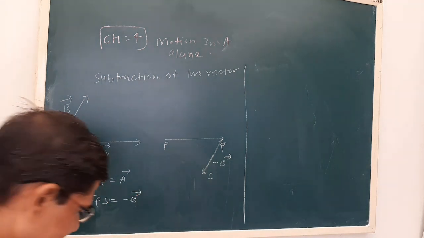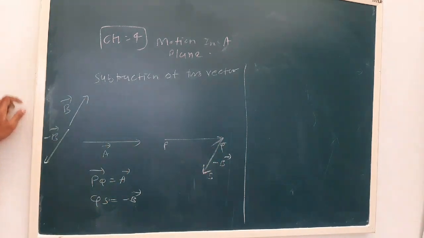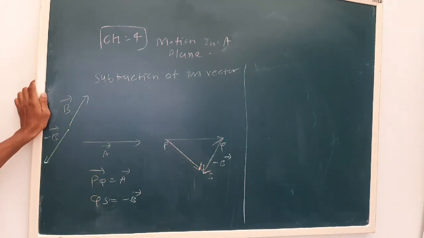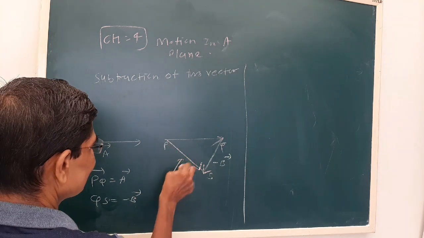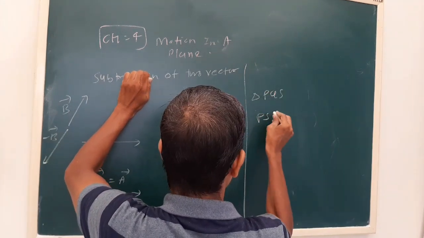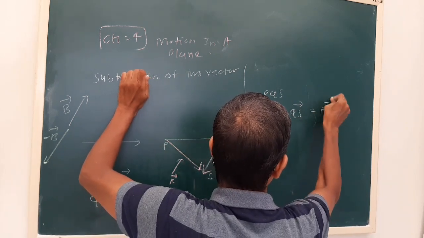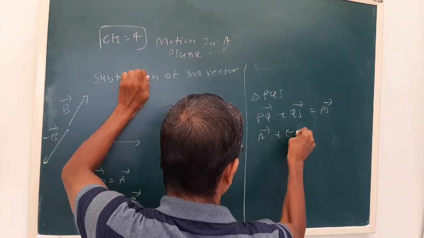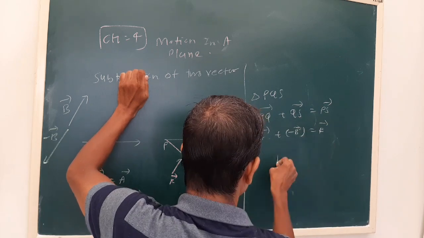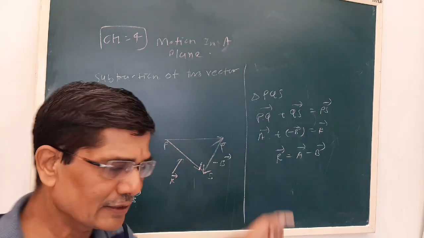Now we have two sides of a triangle ready. On the head of the first vector, the tail of the second vector is kept, and the third side taken in the opposite order represents the resultant vector. So this PS is our resultant, that is R. Now how do we write it? In triangle PQS, PQ plus QS is PS. Now this is A minus B, and PS is R. So R is equal to A minus B. This is how we obtain R as the resultant here.